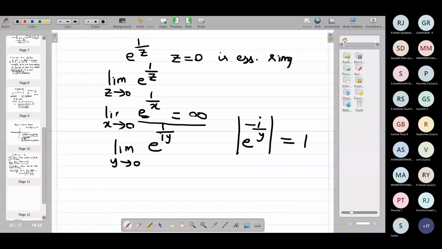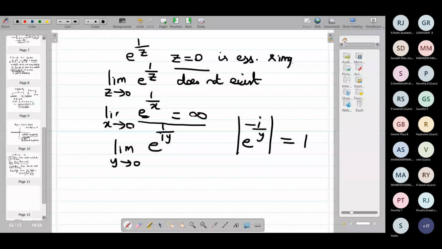Therefore 0 is a point of essential singularity. So isolated singularities are classified into three types: removable singularity, pole, essential singularity.